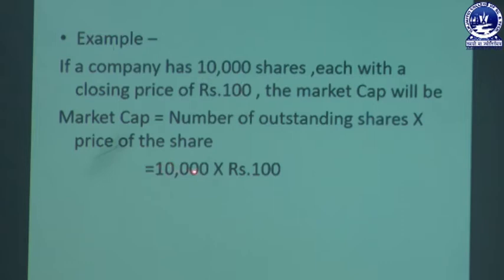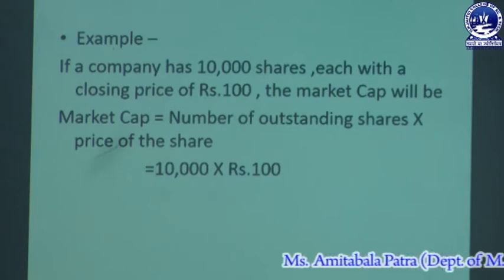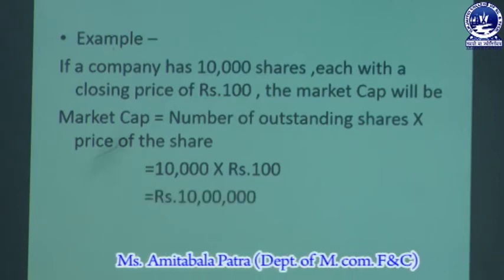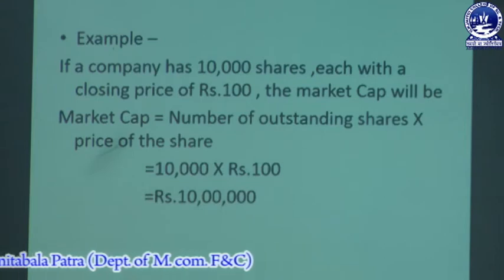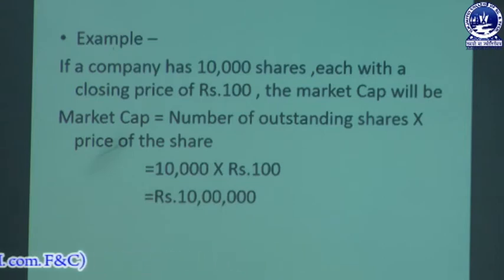So, the market capitalization is 10,000 into 100 rupees and it will be 10 lakh. So, for the company which has floated 10,000 shares with the price of 100 rupees, the market capitalization is 10 lakh. So, that is what we understand by market capitalization.